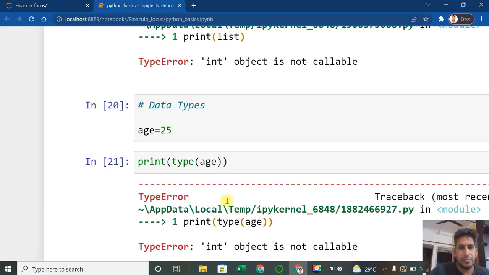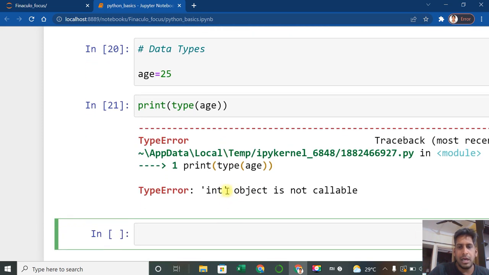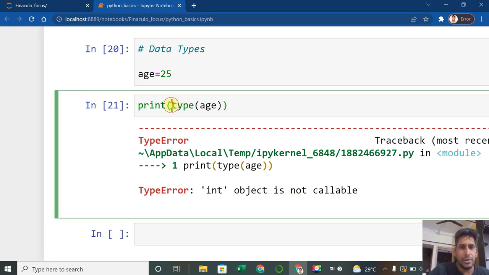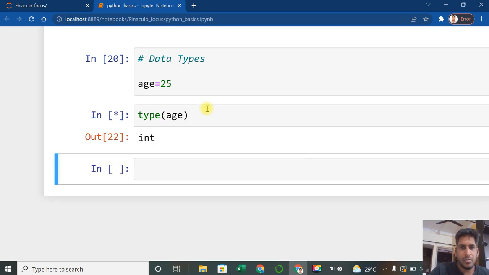Shift enter. It says that integer is not callable. So what we can do, we just say type of age, and that is nothing but an integer, right?